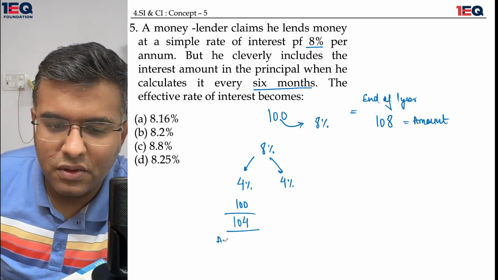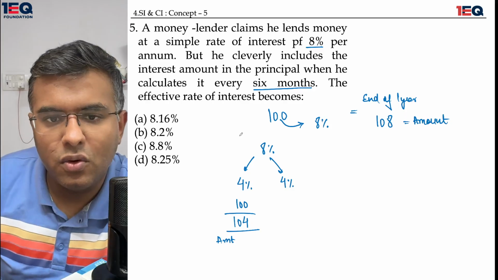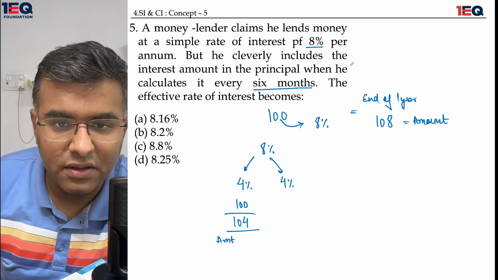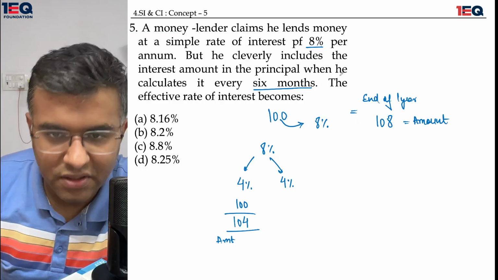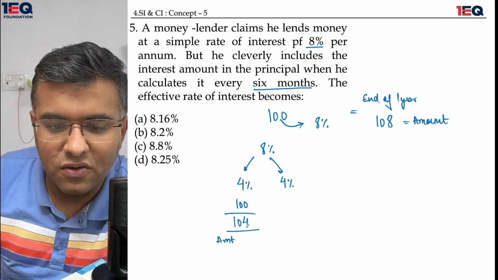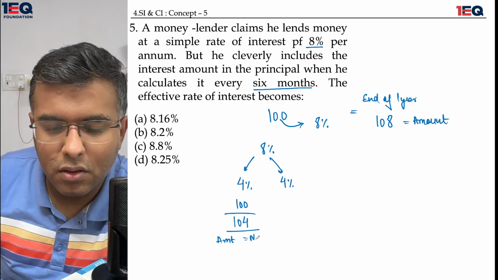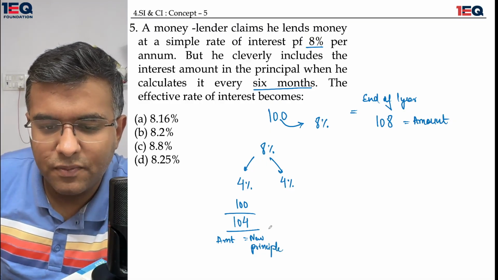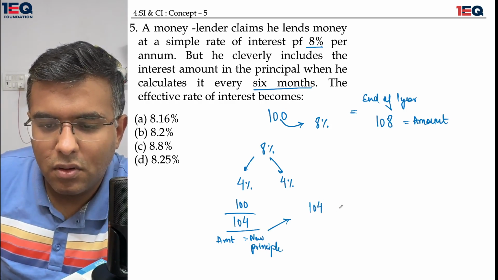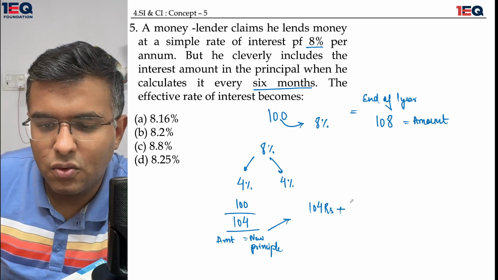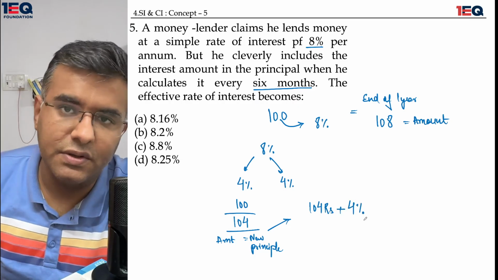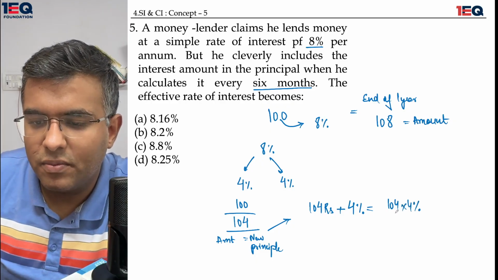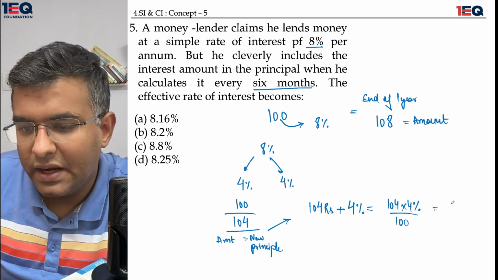Now this 104 is the amount to be returned had the loan period been only 6 months. But the loan period is 1 year, and the clever lender is also including the interest amount in the principal. Okay, so 104 is my new principal. This new principal would be subject to 4% interest. When I apply 104 multiplied by 4% upon 100, I get the answer as